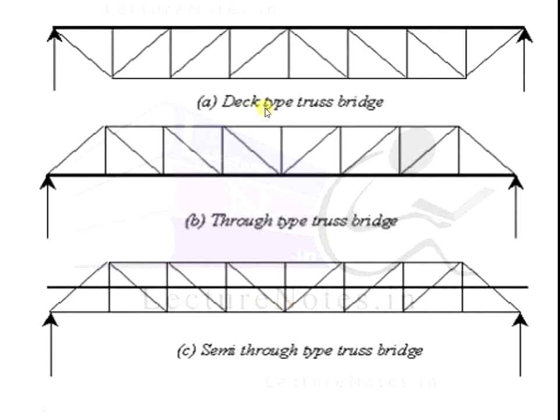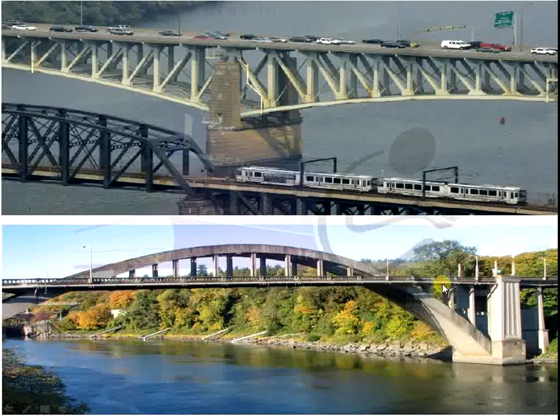First, deck type truss bridge. This is a deck type truss bridge that we have to design. Second, this is the design of the through type truss bridge, and third is the semi-through type truss bridge. These are all based on the position of the floor: the deck type, through type, and semi-through type truss bridges.